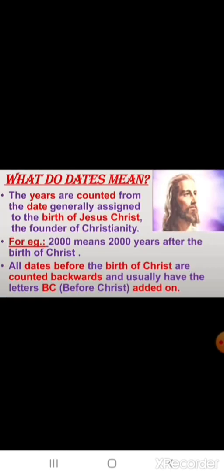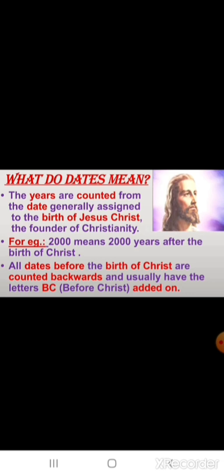Now let us revise what do dates mean. Children, you know that the years are counted from the date generally that is assigned to the birth of Jesus Christ. Who is Jesus Christ? Jesus Christ is the founder of Christianity. So now let us take one example. 2000 means 2000 years after the birth of Christ. That is, 0 is taken as the cutoff period.